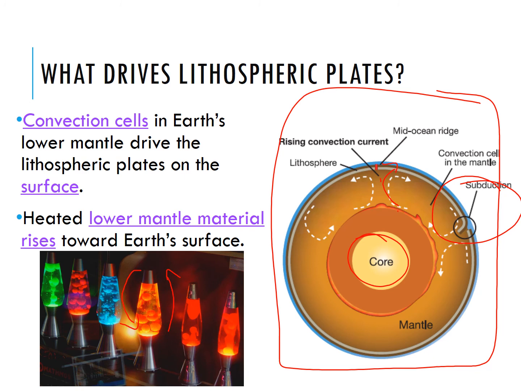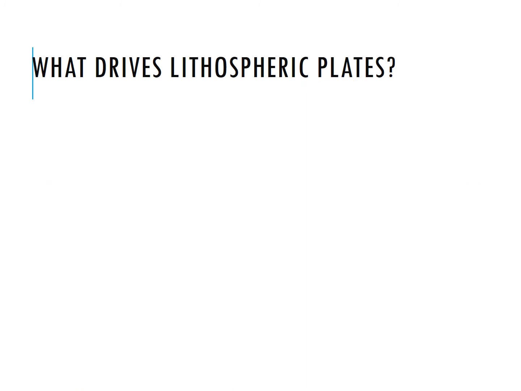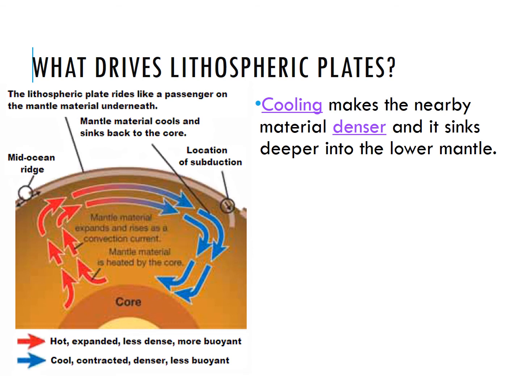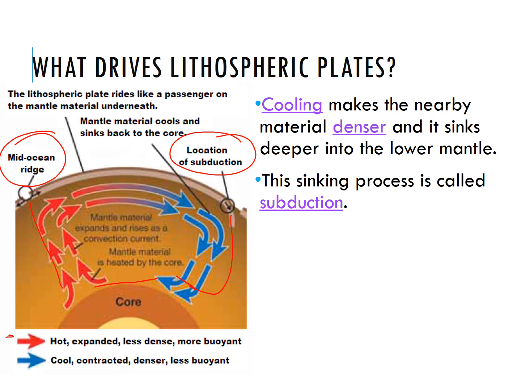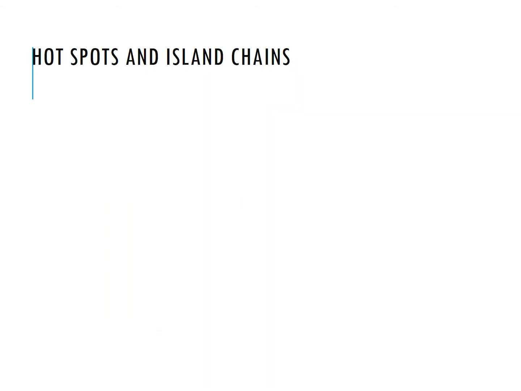Heated lower mantle material rises towards the Earth's surface. If we go back to this slide real quick, the red arrows indicate hot, expanded, less dense, and more buoyant material, so it rises up to the mid-ocean ridges. The cool, contracted, denser, less buoyant material is what happens at subduction. It sinks back down, and eventually this material will be heated and again appear at the mid-ocean ridges. So it's kind of a recycling process. Again, the sinking is called subduction, and it occurs because cooled, dense rock is falling back down.